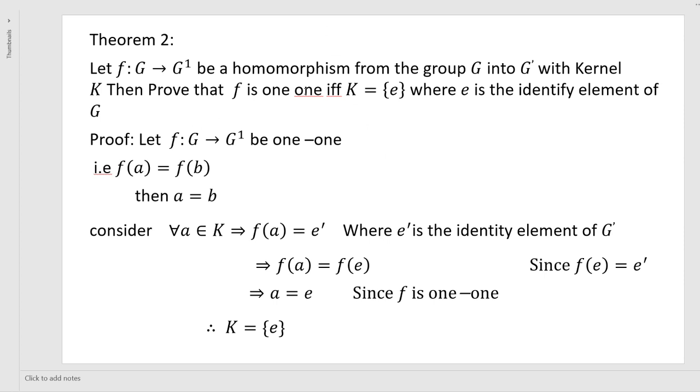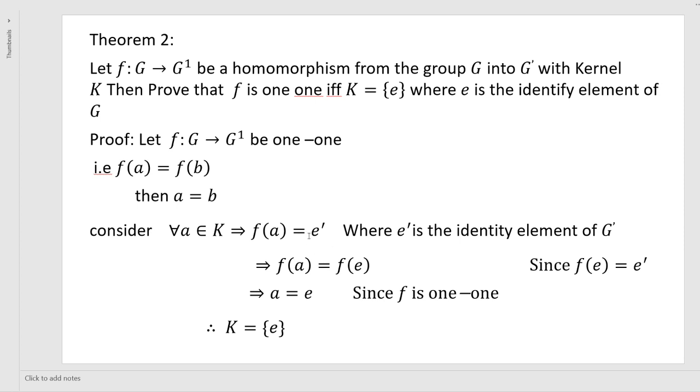Let f from G to G dash be a homomorphism from the group G into G dash with kernel K. Then prove that f is one-one if and only if K is equal to the singleton set containing the identity element e, where e is the identity element of G. First we consider f is one-one. Then we prove K is equal to {e}. One-one means if f of a is equal to f of b, then a is equal to b, right? So now consider for all a belonging to K, f of a is equal to e dash. We know this, right? Because K is a kernel.